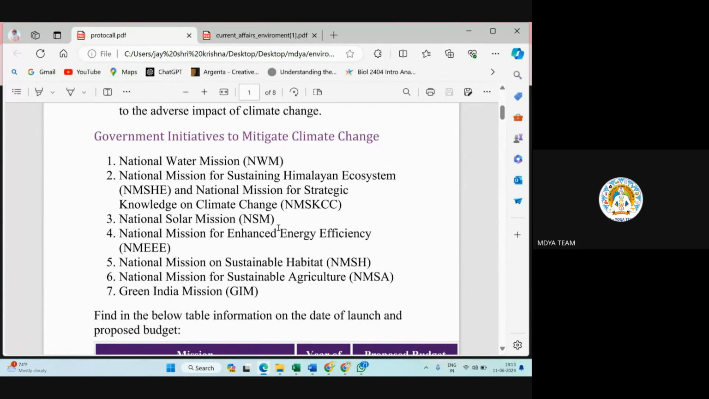You just need to remember the full forms, and by the literal meaning you can easily guess what should be there. They generally ask which step includes a particular thing. If you know the full form, like sustainable habitat, it means it is related to housing. So in the options, there will be something like building houses with the help of brick in place of wood. This will come under the National Mission on Sustainable Habitat. So just remember the full forms and you can answer questions based on this.